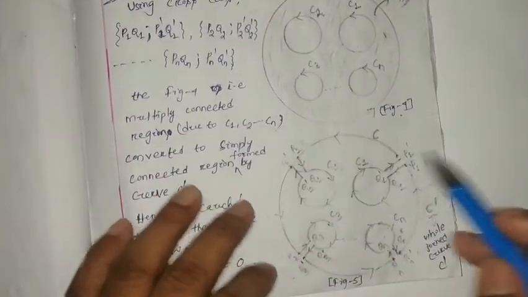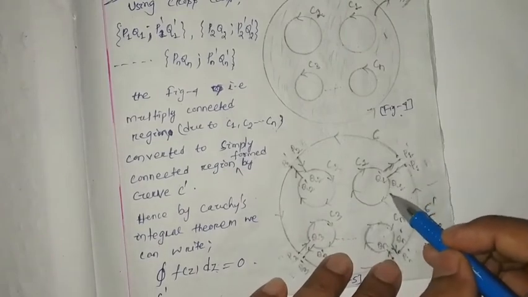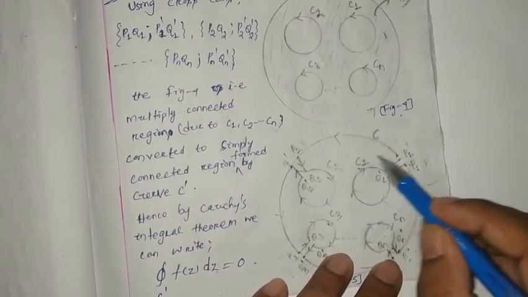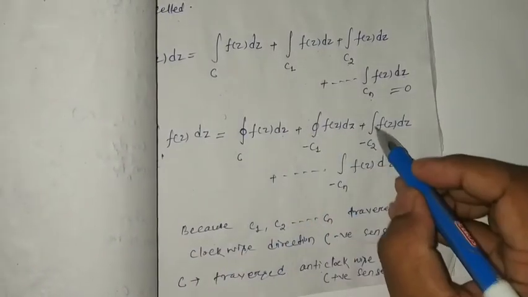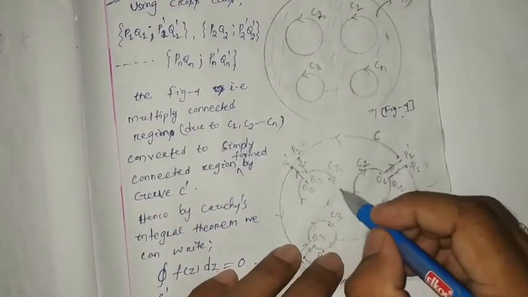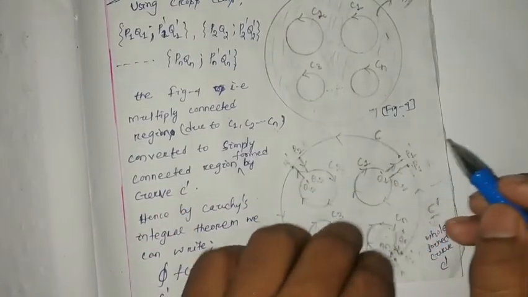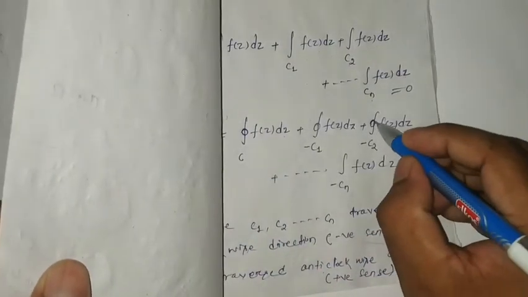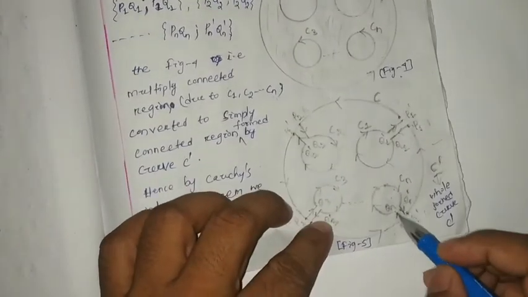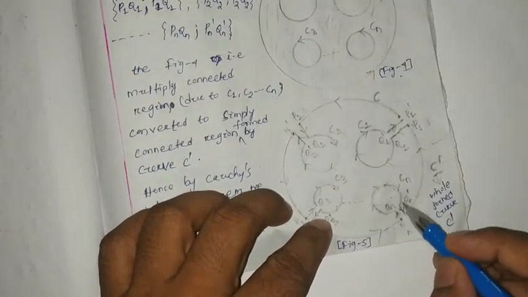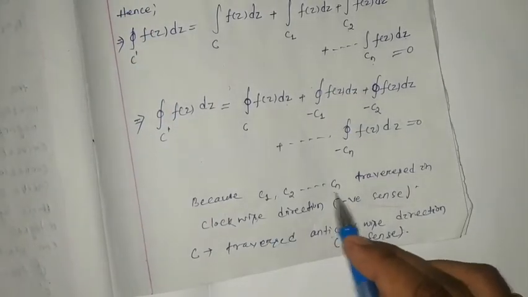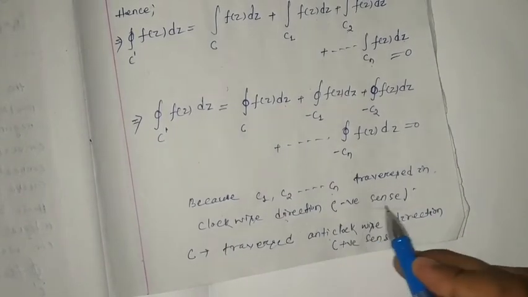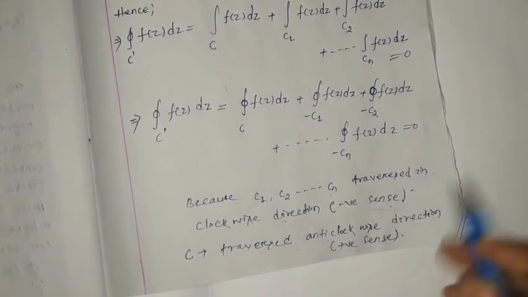C1 is traversing clockwise, that means negative sense, so minus C1 closed. Likewise C2 is also traversing clockwise, so it will be minus C2. Likewise, so on we get Cn. Cn is traversing clockwise, so it will also be minus, because C1, C2, Cn are traversed in clockwise direction, that is negative sense. C is traversed in anti-clockwise direction, positive sense.